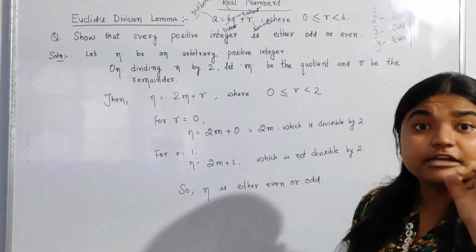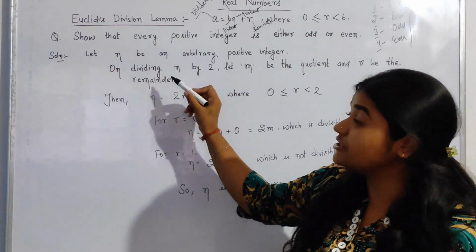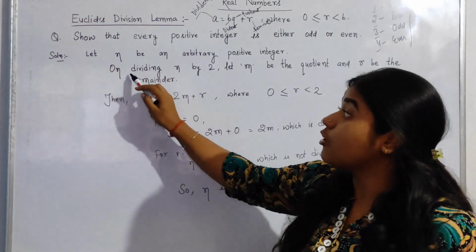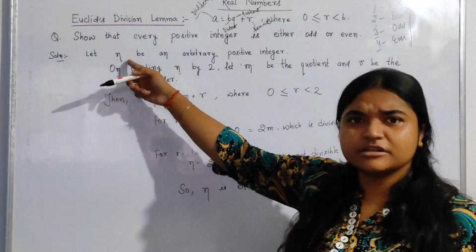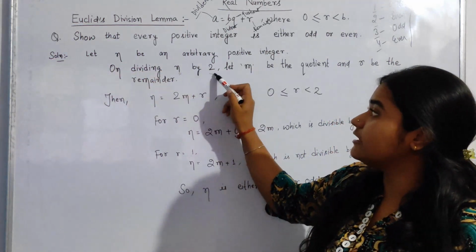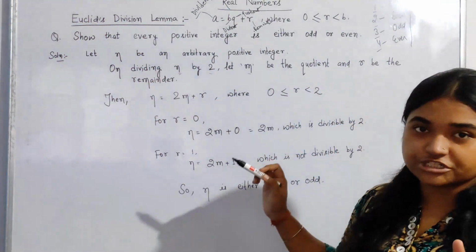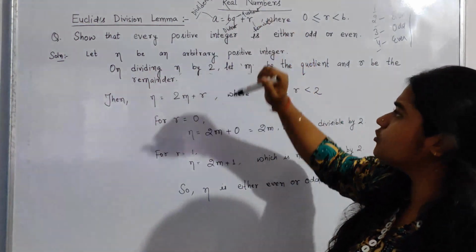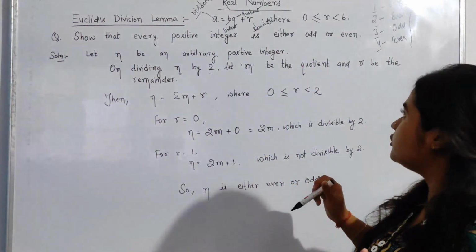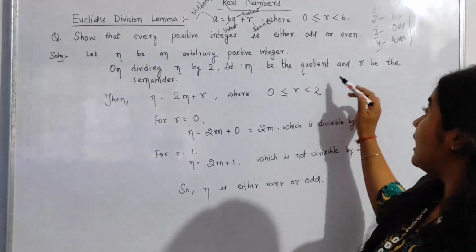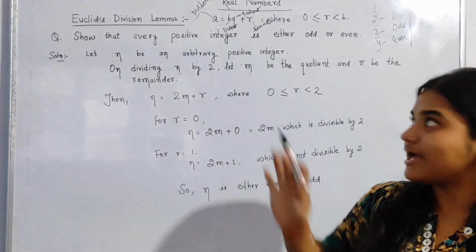By dividing it by 2. That is why I have mentioned here a statement: on dividing n by 2, let m be the quotient. Here it was q, but here we have taken m. No issue, you can change it. And let r be the remainder as it is.